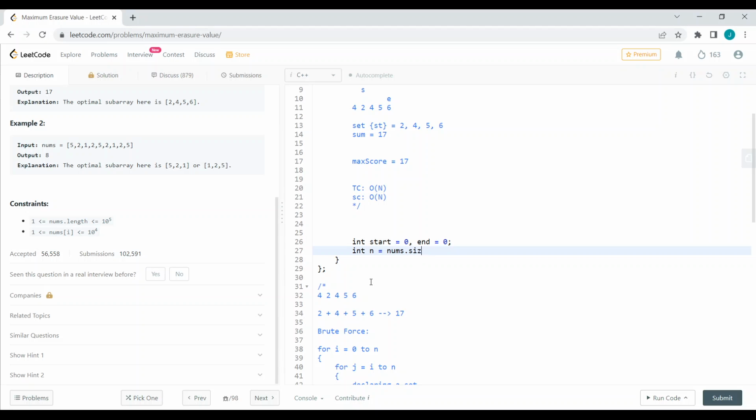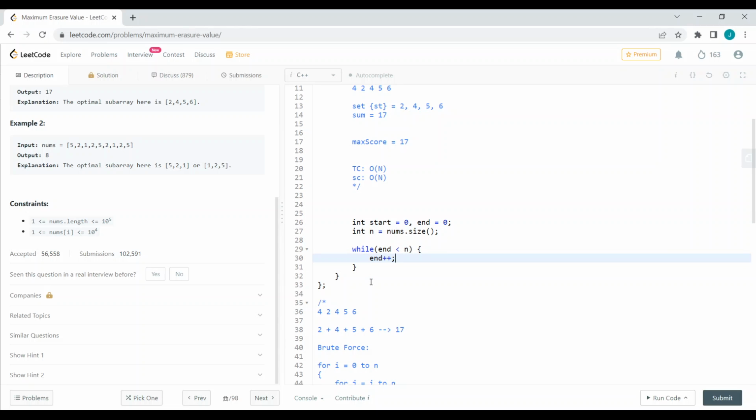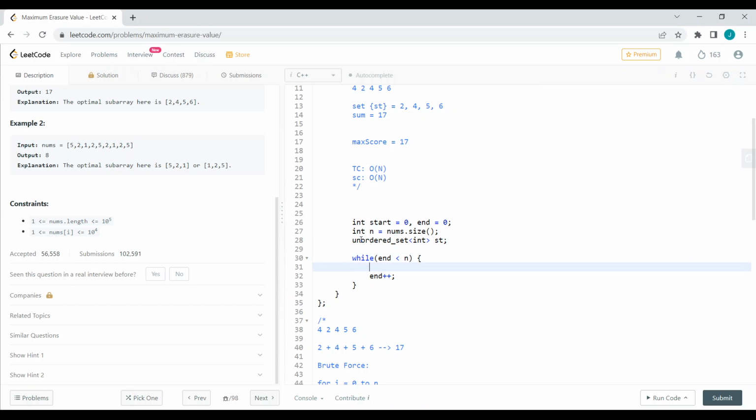N is nums dot size, and here while end is less than n, we are going to run our loop, and end plus plus for the next iteration. And we should also have a set. We will declare an unordered set of type integer, st, and this is going to store our elements.